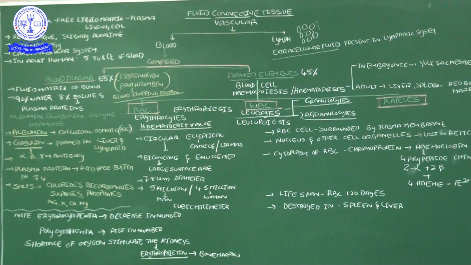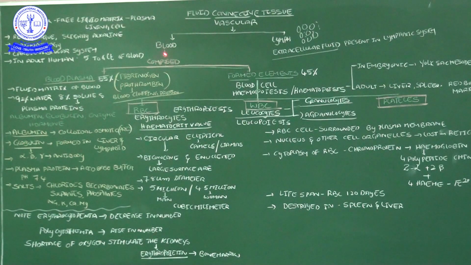Okay, up to now what we discussed: plasma is a fluid connective tissue. Why do we call it a fluid connective tissue? Because a fiber free matrix is there. What is its nature? Red color, opaque and slightly alkaline. The study of blood we call hematology. Blood plays an important role in the cardiovascular system. In adult human beings, 5 to 10 liters of blood is there.